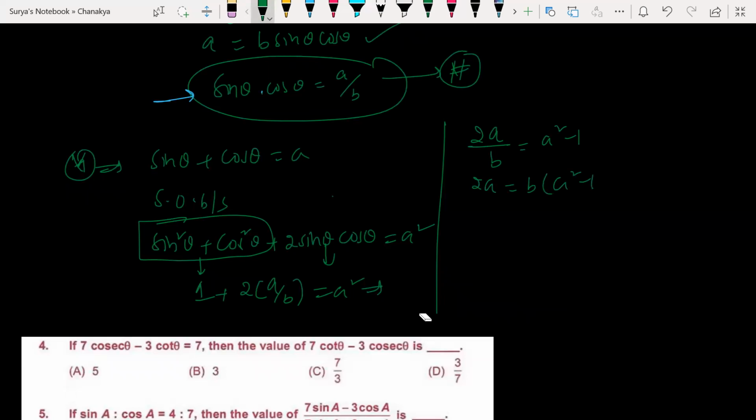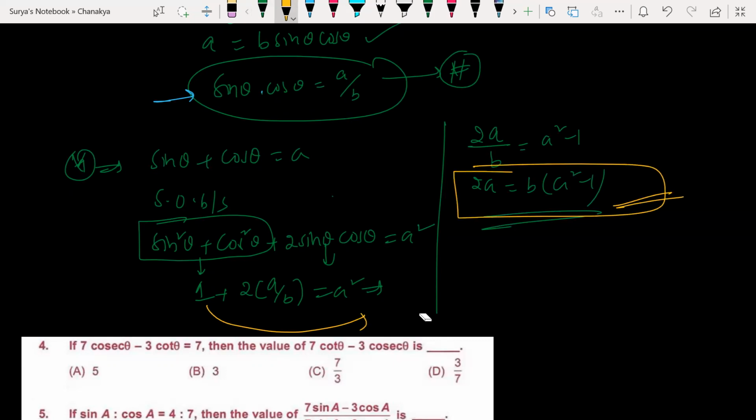Sir, in the beginning itself, place the values of A and B. Understood. Look at this. Instead of doing like this, shifting one this side, here itself I got this, which is my requirement. B into a square minus 1 is what? 2a. I'm shifting to the right hand side instead of taking LCM and all. So simply I can finish within 2 steps.